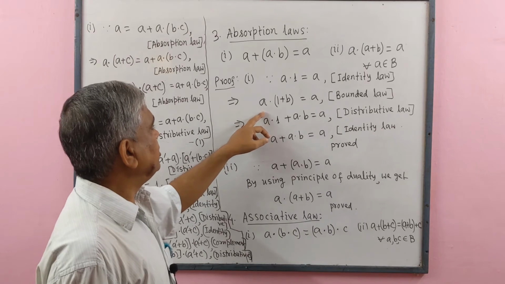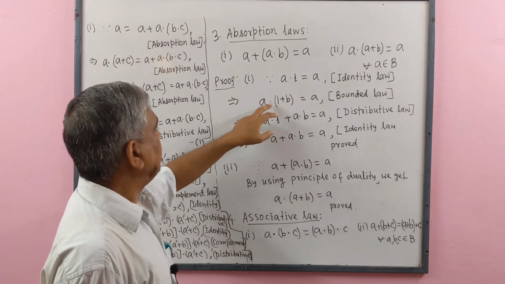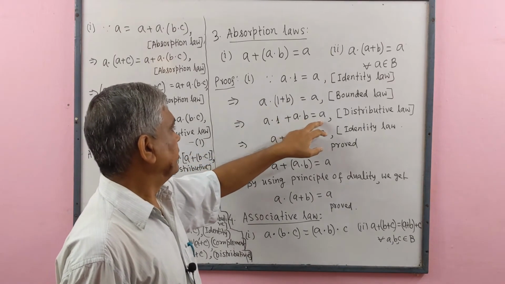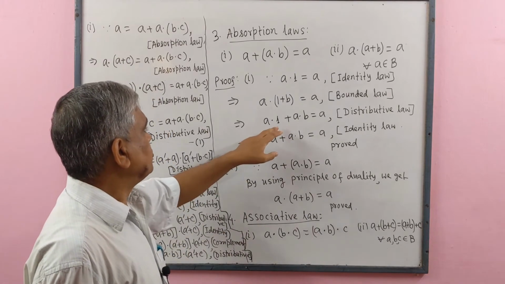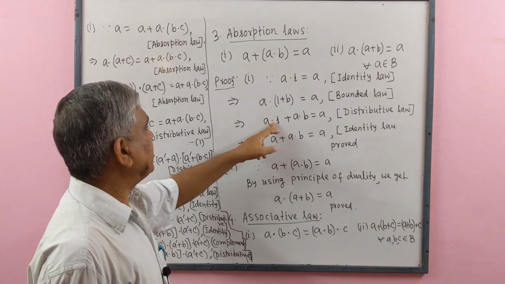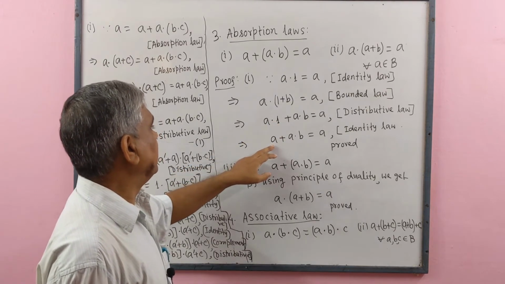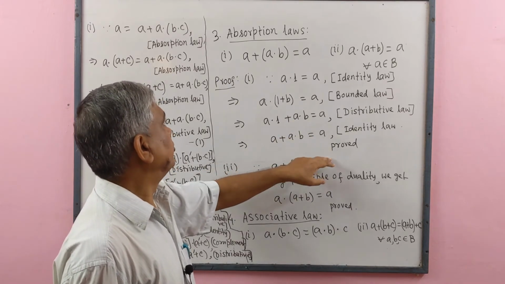By distributive law, we may write here A dot 1 plus A dot B, right side equal to A. Since 1 is the identity element with respect to binary operation dot, therefore A dot 1 equal to A, plus A dot B equal to A. Proved. Number 1.